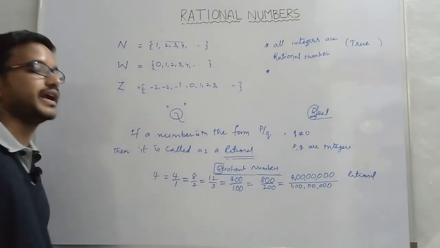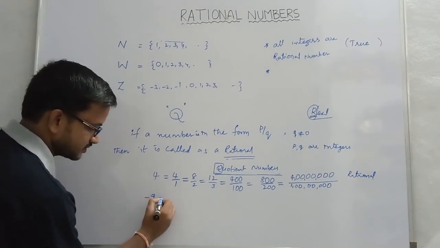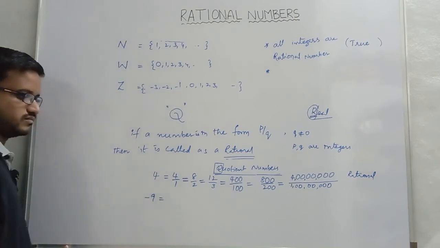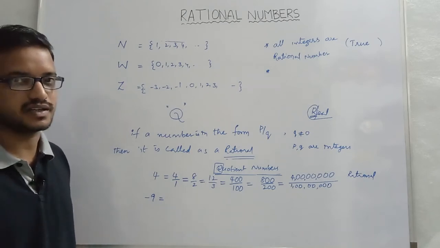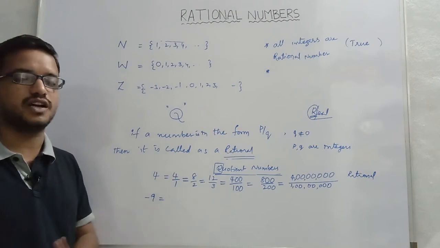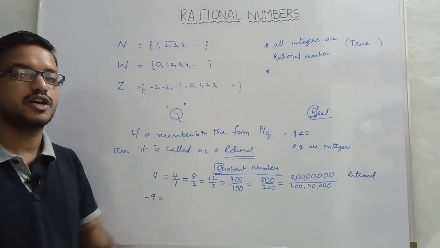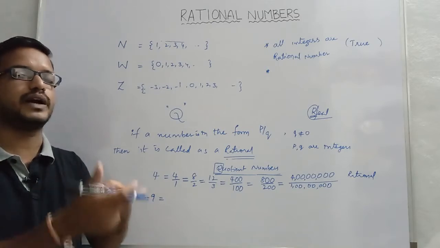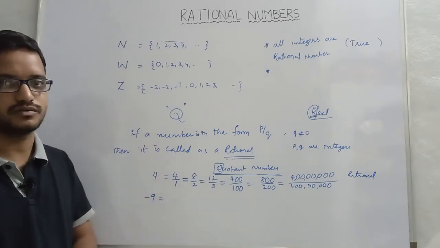Now consider one negative number. I am taking -9. You have studied the division of integers, isn't it? Whether the numerator is negative or the denominator is negative, the fraction value is negative only. If either the numerator or the denominator is negative, then the fraction value is negative.